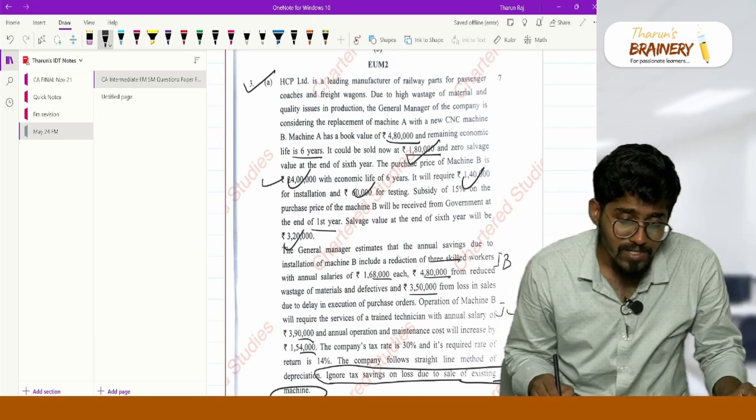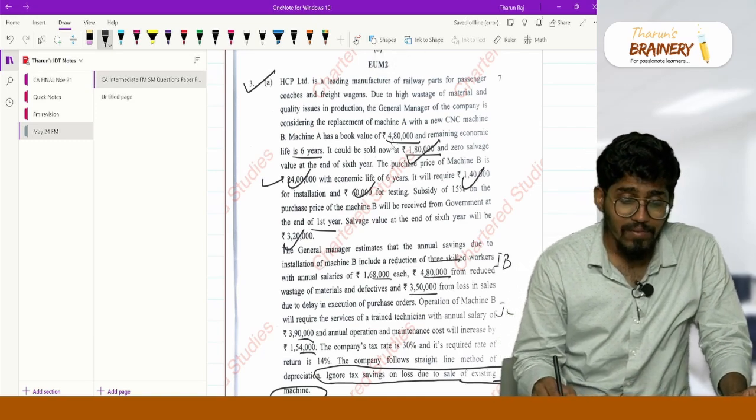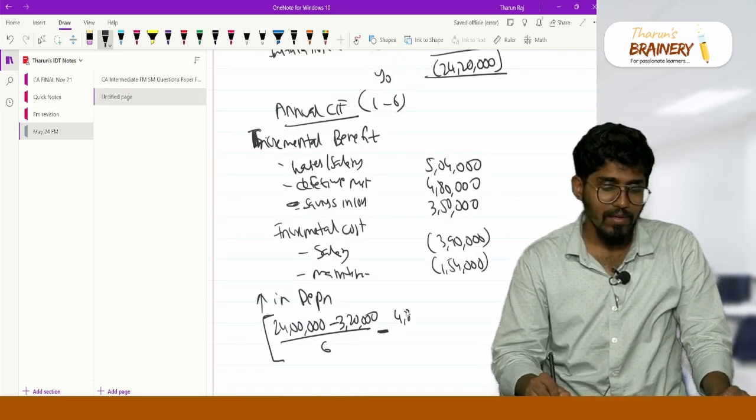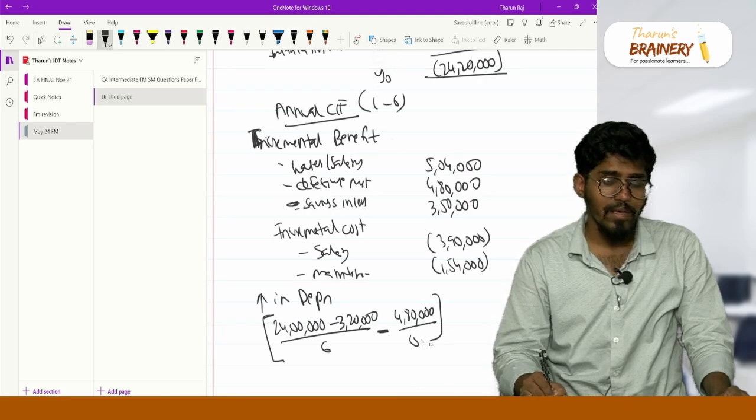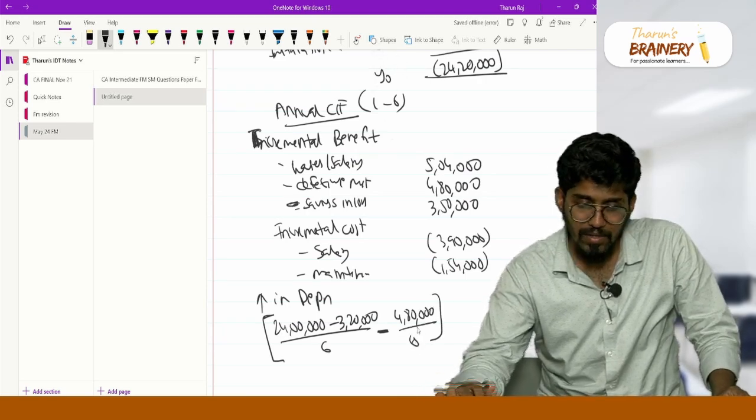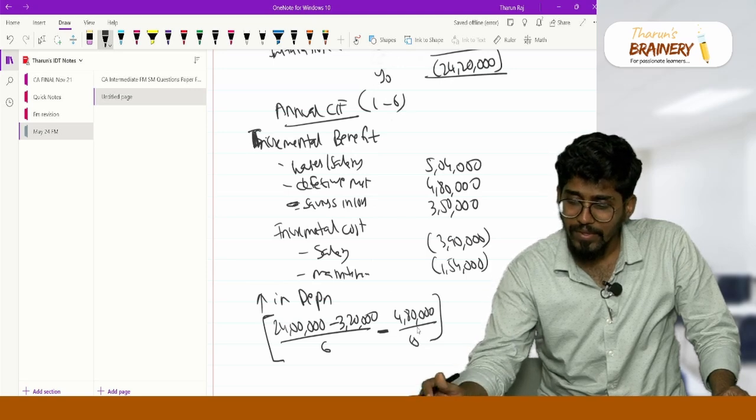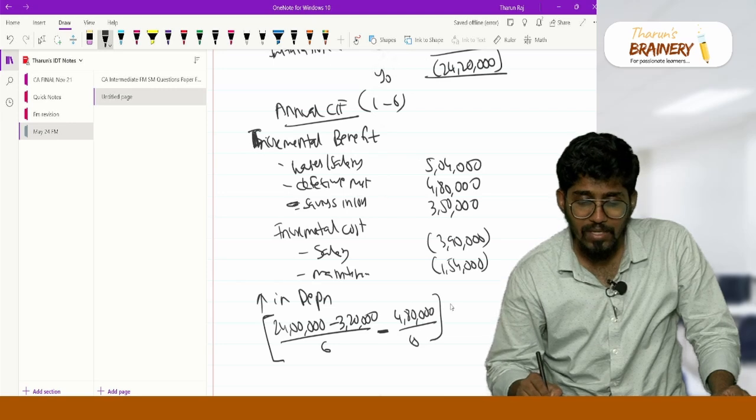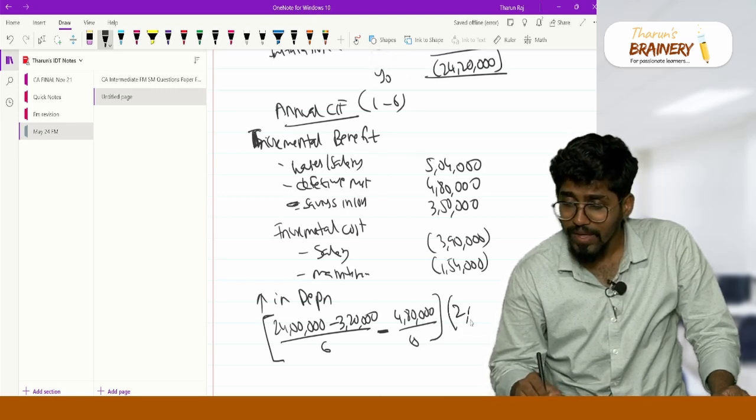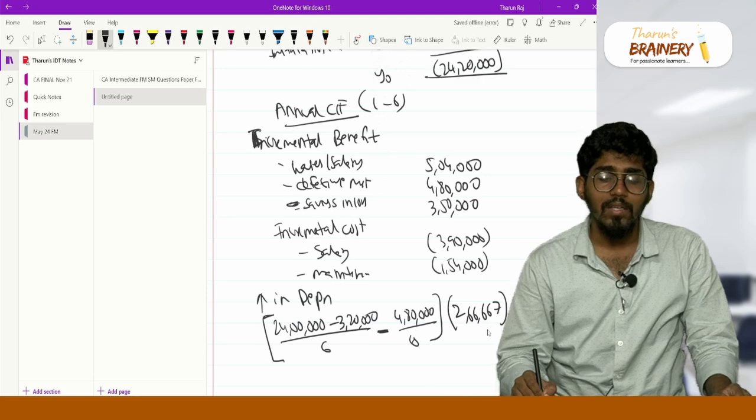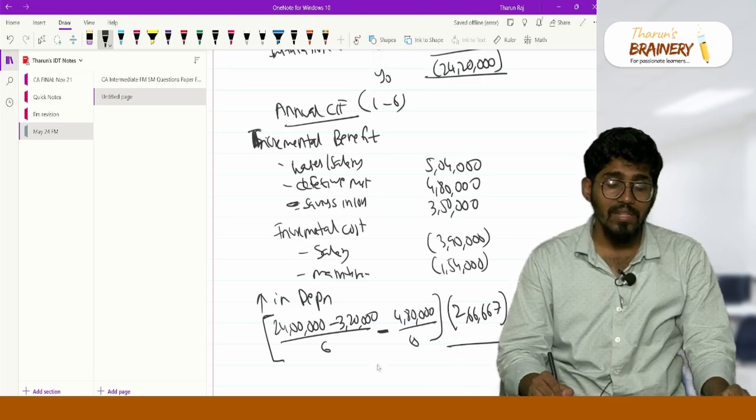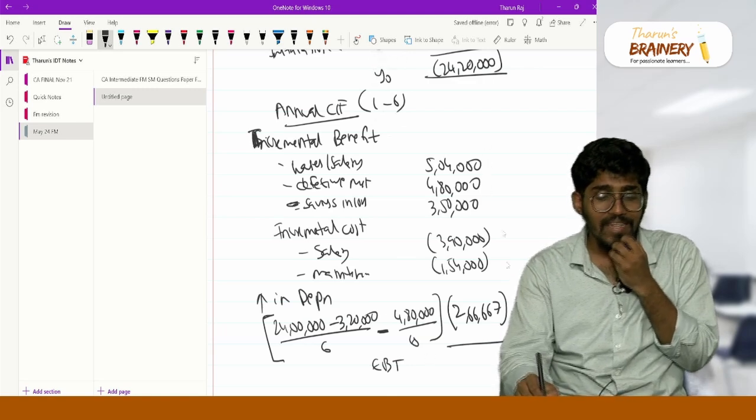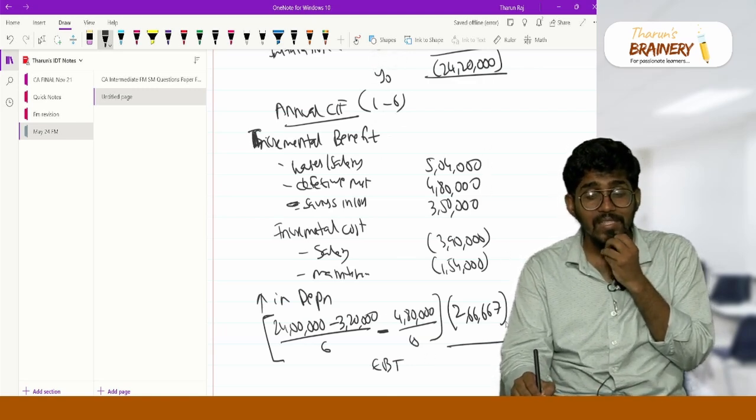Now my old depreciation, that is my savings, was 4,80,000 divided by 6, no scrap value. So the increase is 24 lakh minus 3,20,000 minus 4,80,000, divided by 6. You are getting a cost of 66,667. This is nothing but the earnings before taxes. So here you will get some tax expense, and this increase in depreciation will also give you some tax benefit.